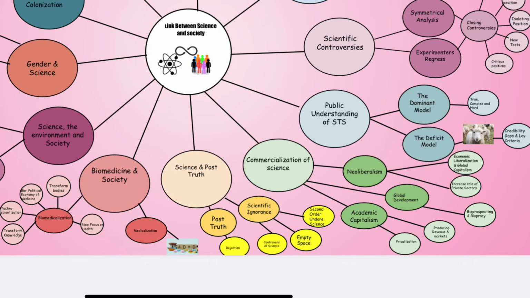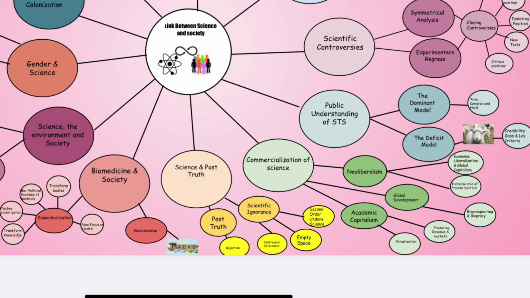This idea and the public understanding of science build on one another as they both represent a link between society and science through public knowledge. The idea of post-truth looks at the public's rejection of scientific knowledge. Although these two topics do seem similar, they also do differ in some components, as post-truth is a rejection of scientific knowledge, while the public understanding of science is how the public interprets scientific knowledge.